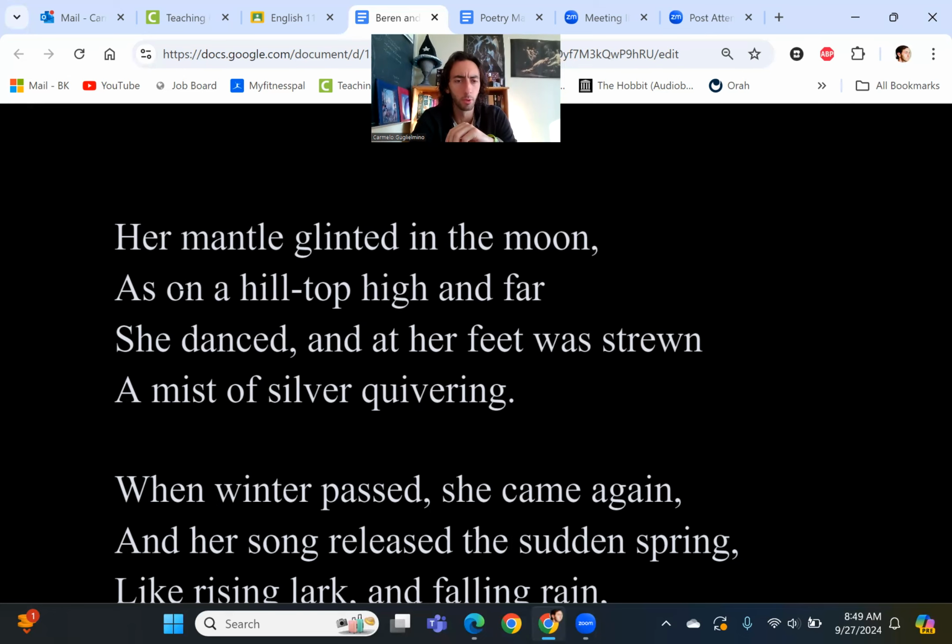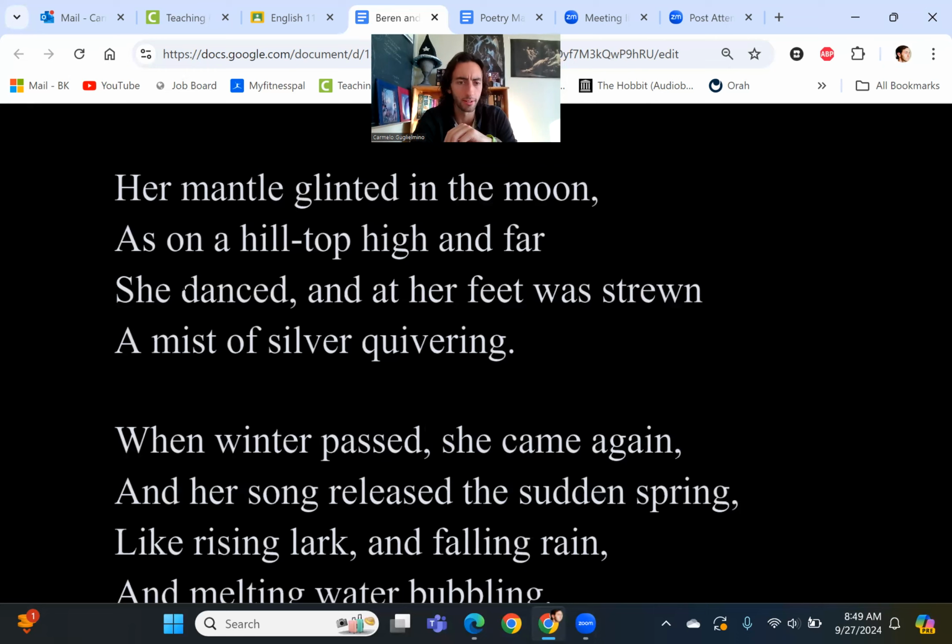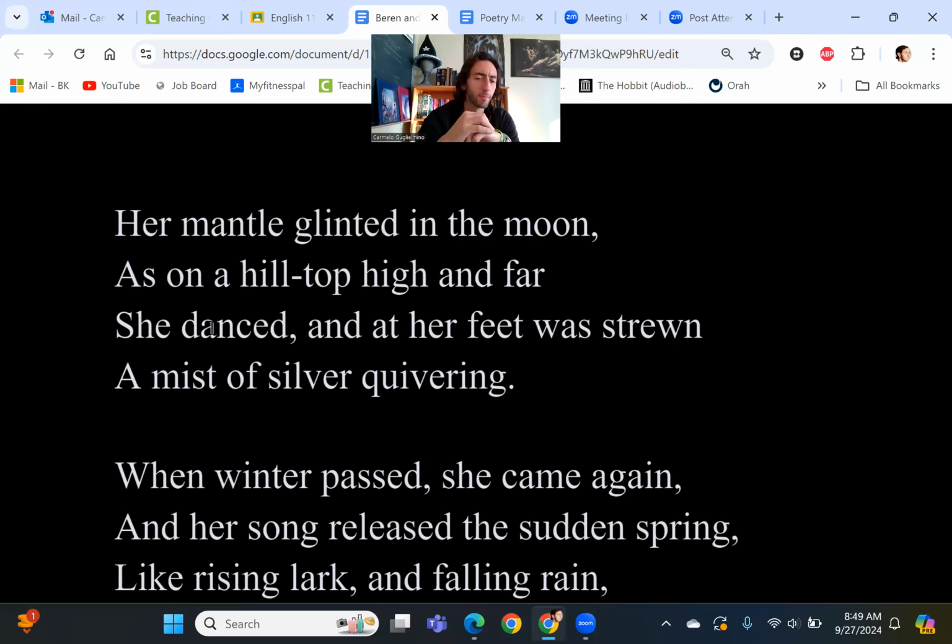Her mantle glinted in the moon, as on a hilltop high and far she danced, and at her feet was strewn a mist of silver quivering. So she's still around, she's still there, and her mantle, her hair, her crown, her circlet, whatever it is that she's wearing, is glimmering in the moon. She's dancing on a hilltop high and far. It's this kind of ethereal image of her in the moonlight, in silver and white and dark colors. She's dancing in a mist of silver, and she's still beyond his grasp.